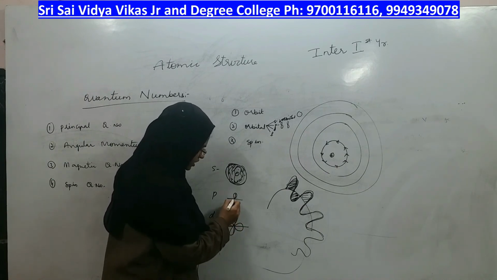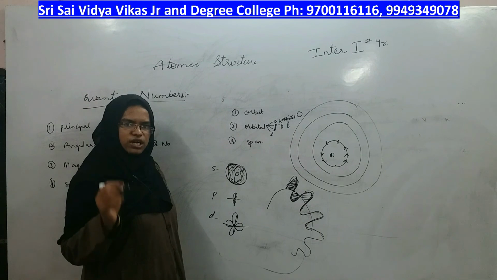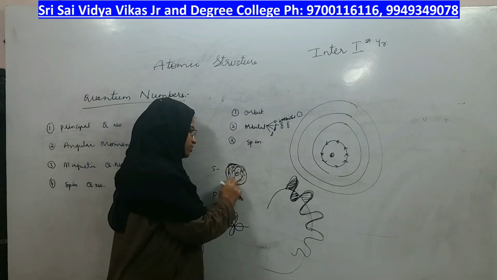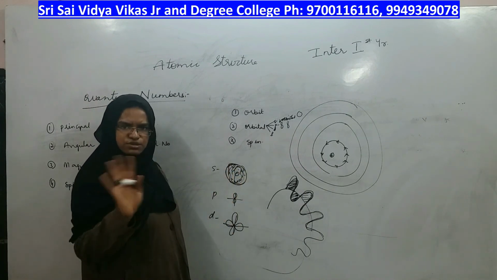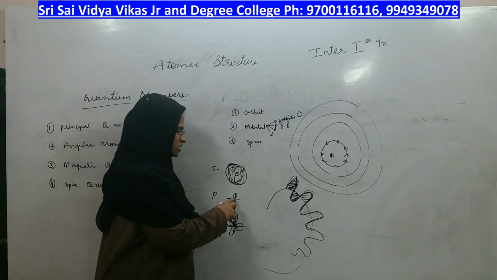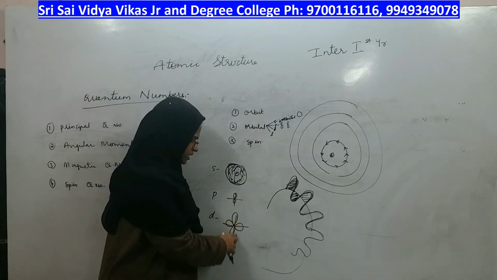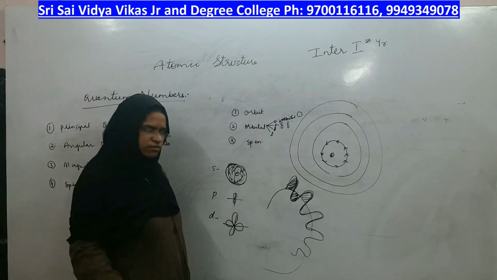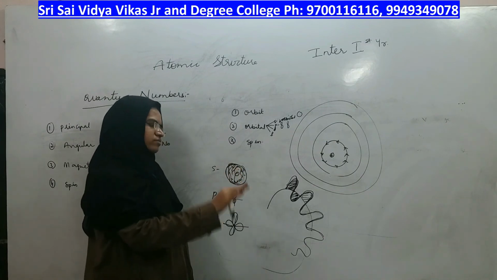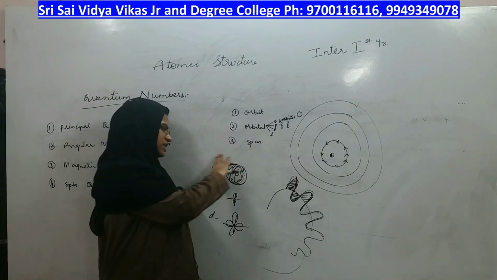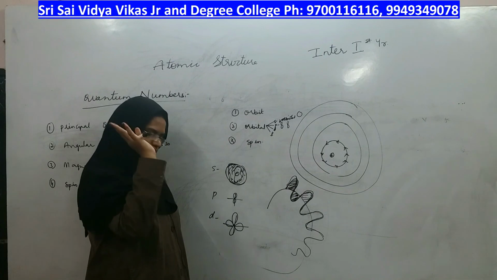This is the point you call a node. Can you see any node in the s orbital? There is no node in the s orbital. Nodes start from p, d or f, because in s the probability is there throughout the round shape.